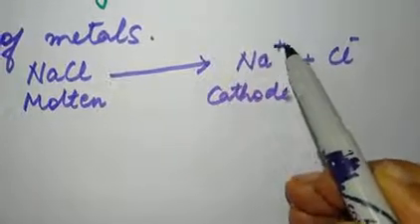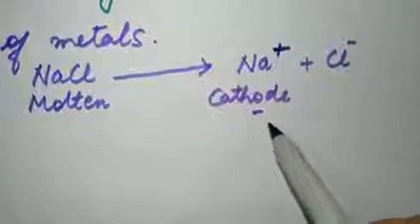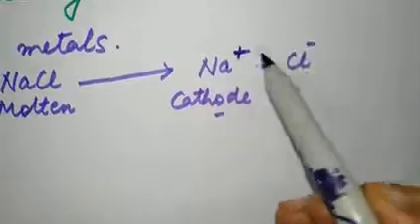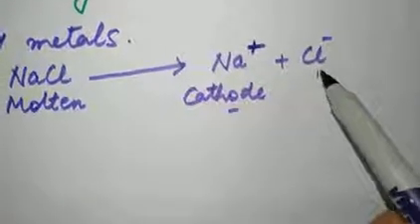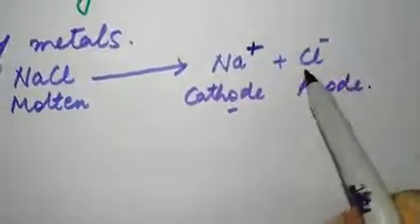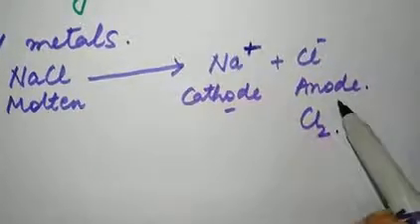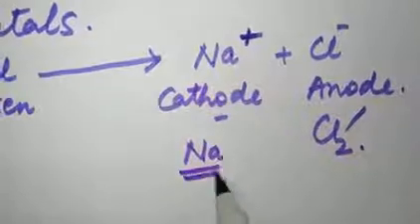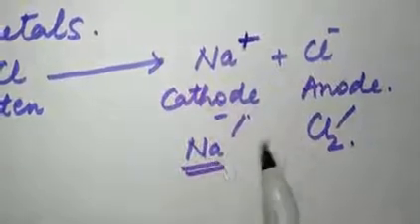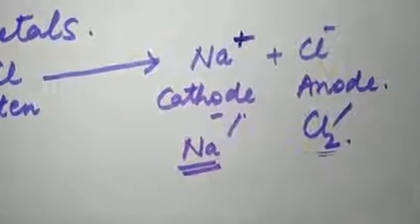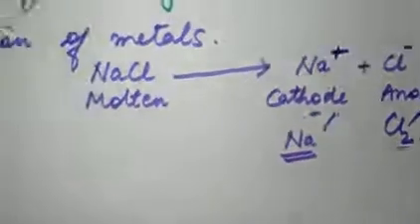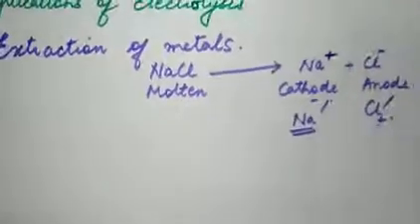Again and again I have told you that positive ions move towards the negative electrode and negative ions move towards the positive electrode. So once you know the charges on these ions, you will easily remember this. So chloride is at the anode. Chlorine gas Cl2 is produced at the anode and sodium metal can be extracted from the cathode. So this is how electrolysis helps in extraction of metal. We can get sodium metal from its ore, sodium chloride.